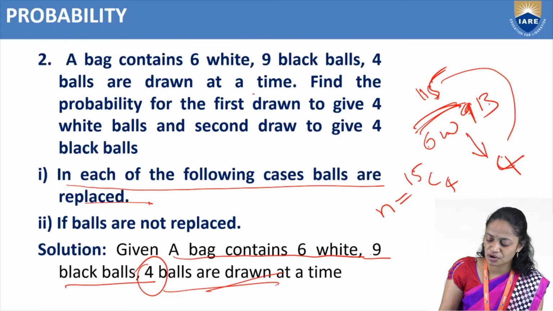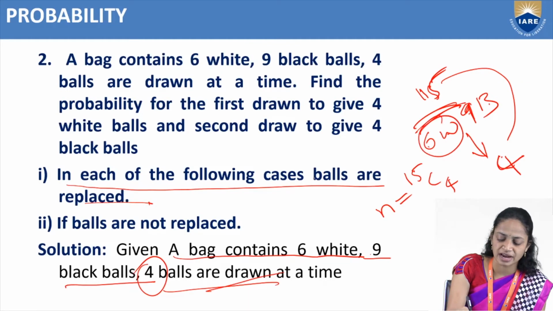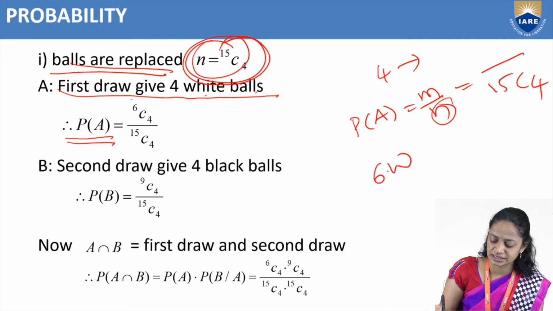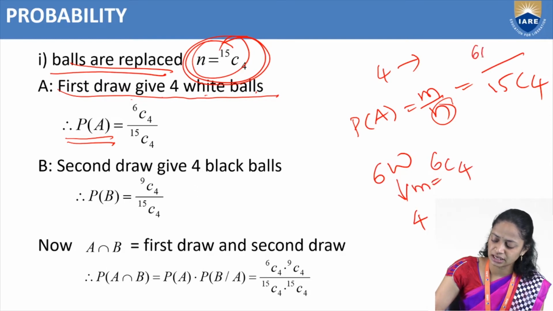So how many white balls are there? Here we have 6 white balls, and in that we have to choose 4 balls. That means 6C4. So therefore m equal to 6C4.